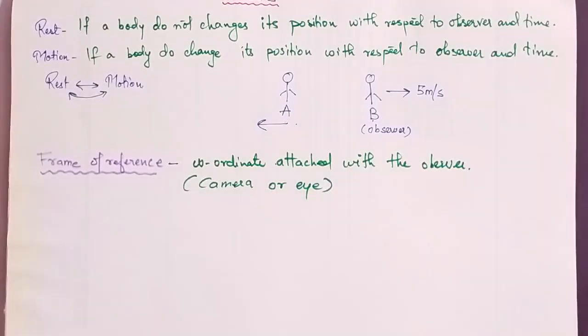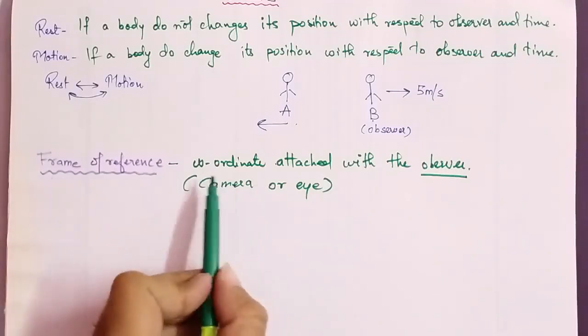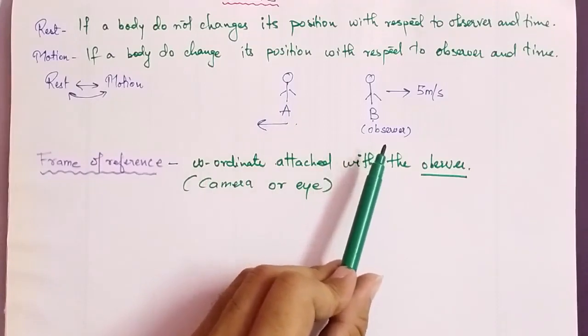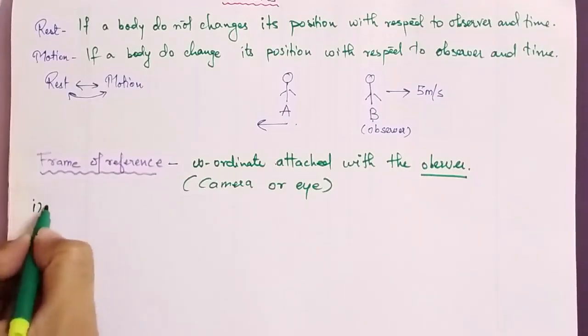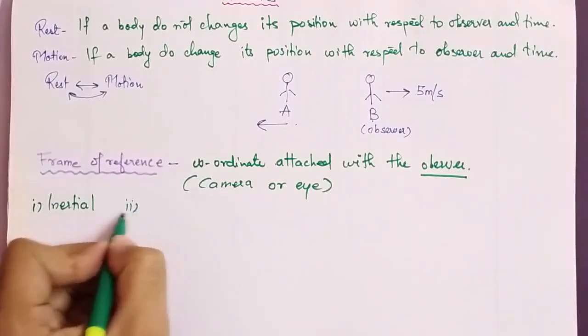Whenever we call a body in motion or at rest, who is the decider? Our observer is the decider. The observer observes with the frame of reference that is attached to the object whose motion or position is to be tracked. We will understand this frame of reference in a definite manner, but let me tell you there are two kinds of frame of reference. The first is inertial and the second is non-inertial.